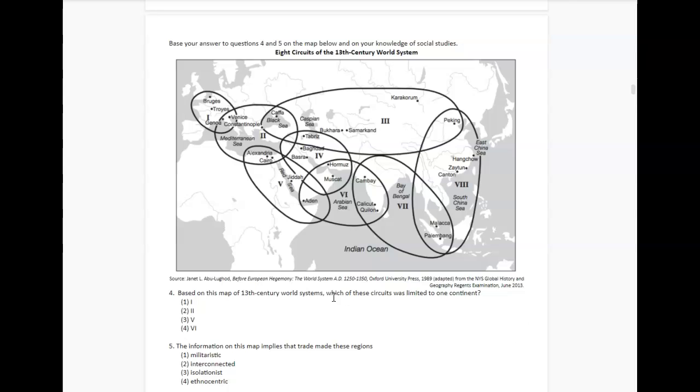Number 4 is based on this map of, it says the eight circuits of the 13th century world system. So you have kind of like different trade and cultural circuits. Based on this map of the 13th century world systems, which of these circuits was limited to one continent, where everything in that circuit is on one continent? Is that circuit 1? Circuit 2, Circuit 5, or Circuit 6?